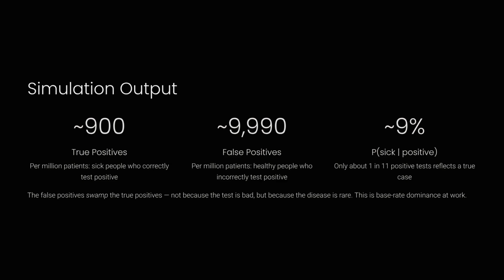The simulation results clearly show how false positives overwhelm true positives. In this scenario, we see about 900 true positives against nearly 10,000 false positives. It is a perfect demonstration of Bayes rate dominance.